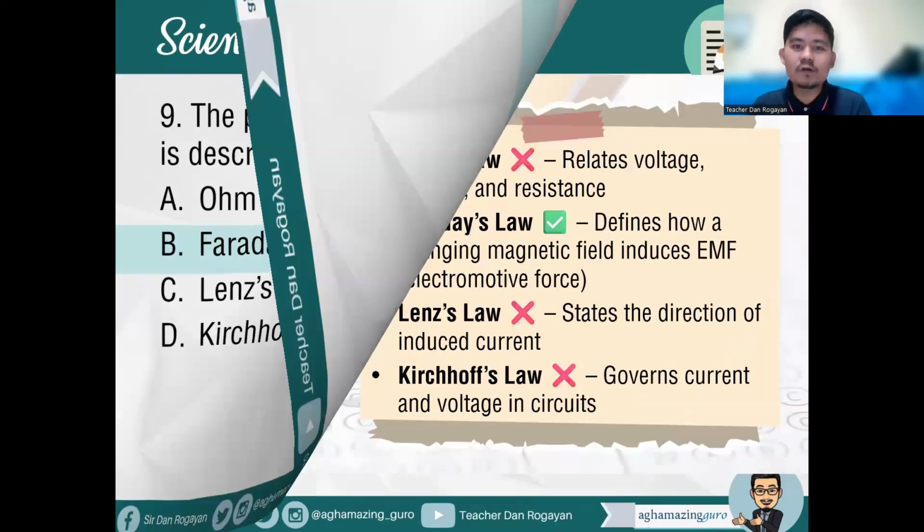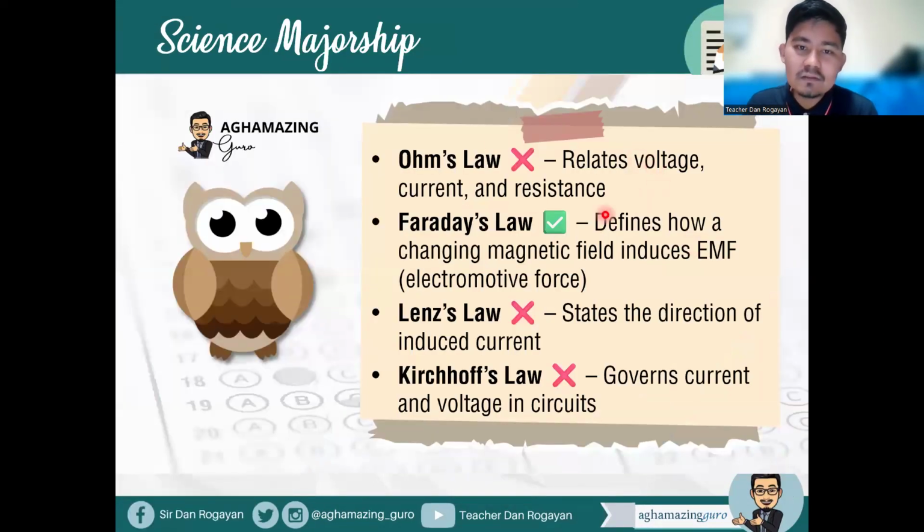Ohm's law relates voltage, current, and resistance, while Faraday's law defines how a changing magnetic field induces the electromotive force or the EMF. Lenz's law states the direction of induced current, while Kirchhoff's law governs current and voltage in circuits. So these are some of the laws we have in physics.